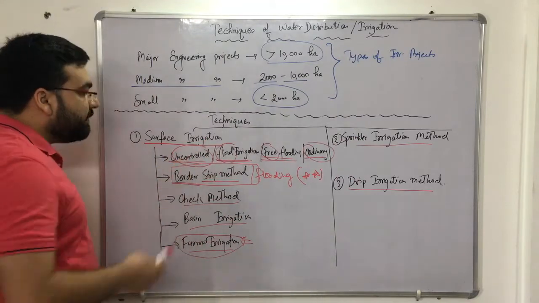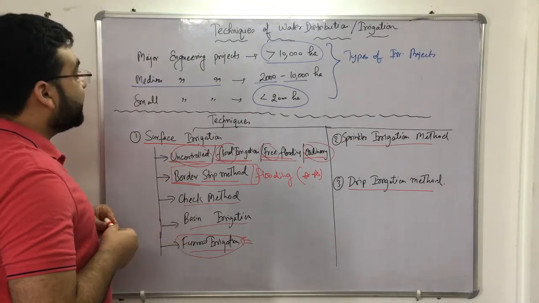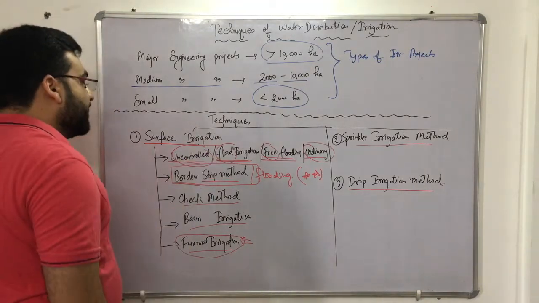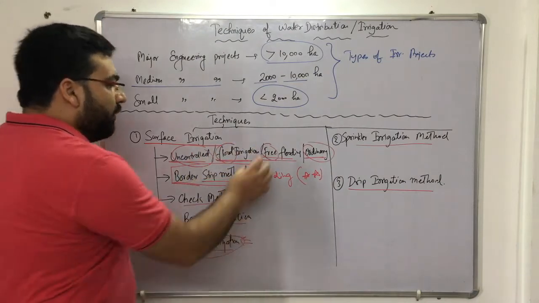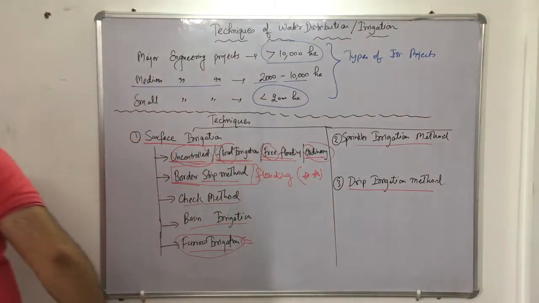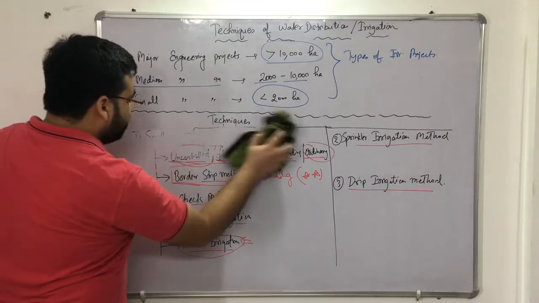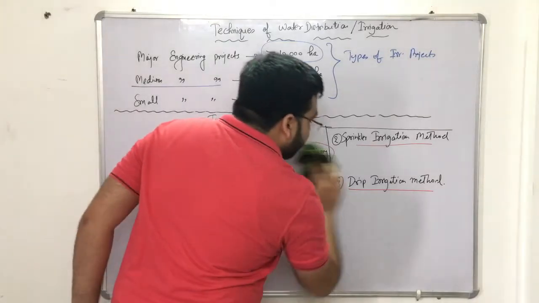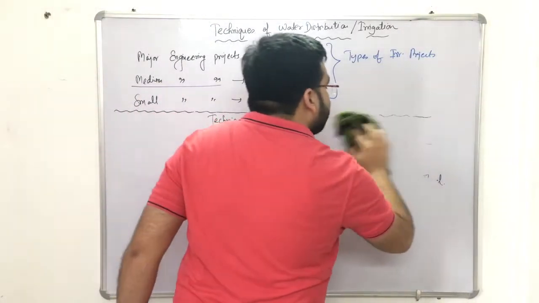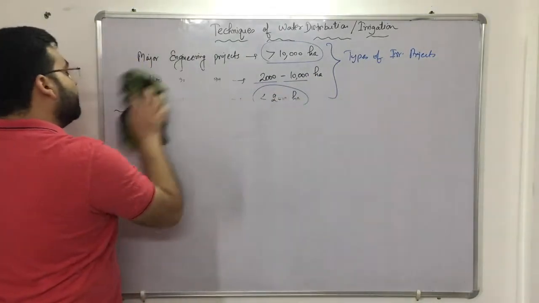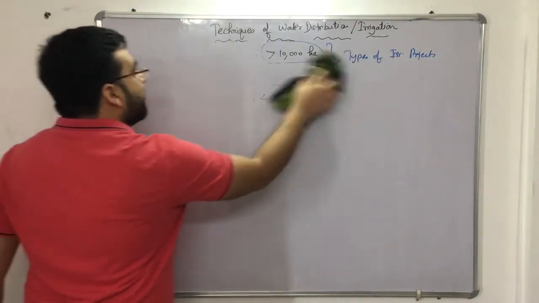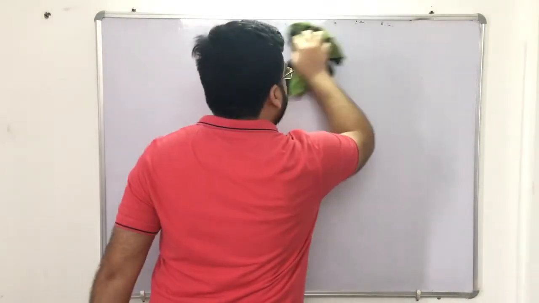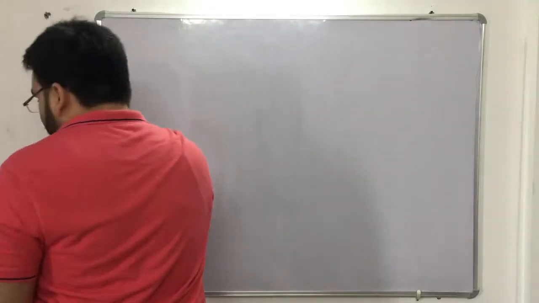Now let us understand one by one what these types of irrigation systems are, but basically focusing on the border strip method, right? So first of all, let us discuss the uncontrolled or flood irrigation, which is also a free flooding or ordinary flooding. Now let me first of all rub this. I hope you are getting it, right? Initially we will be starting with the theoretical portion, then we will be coming to the numerical portions also, right? So let me first of all rub it. Now first type is known as the uncontrolled irrigation, uncontrolled flooding or free flooding, right? That comes under the category of surface irrigation, right?